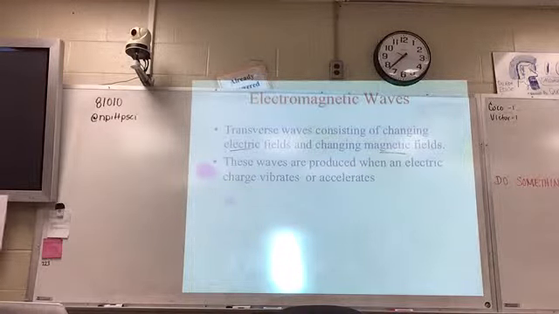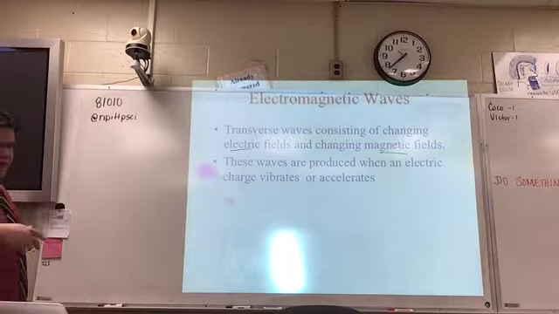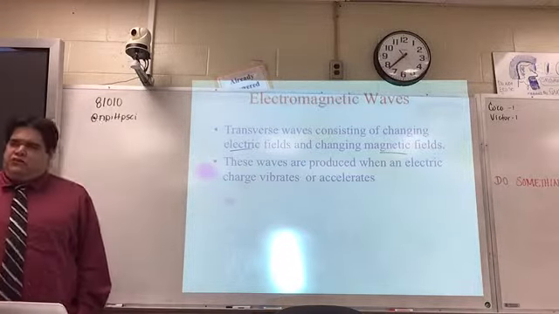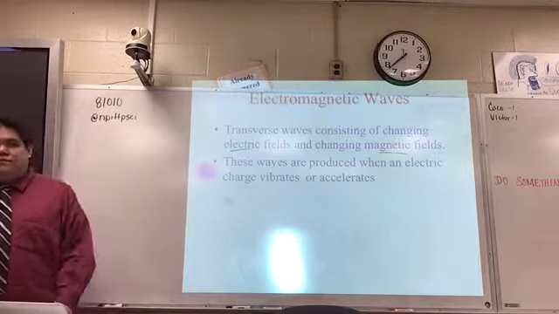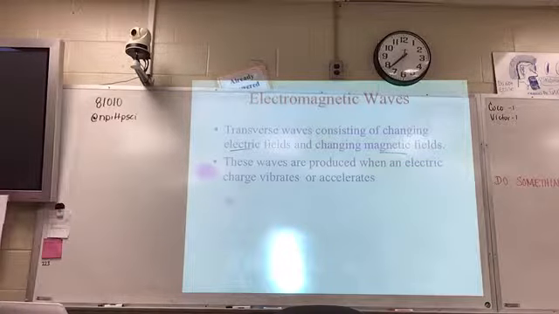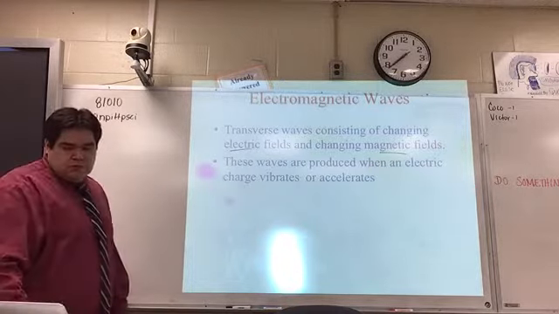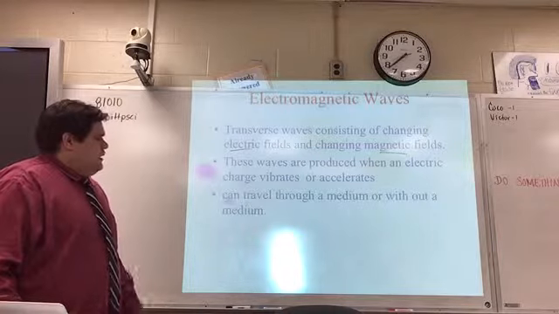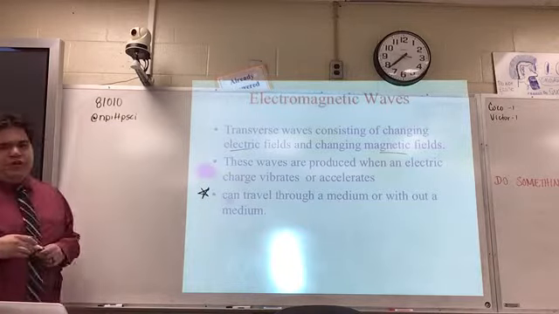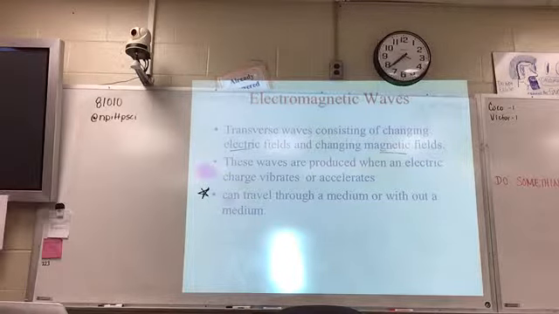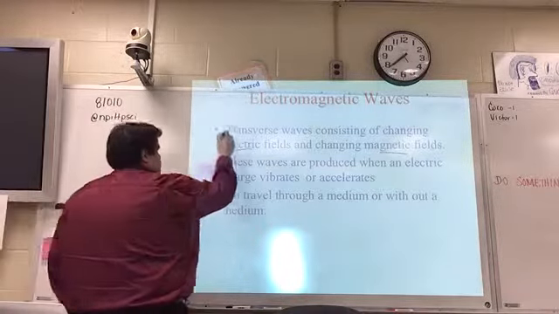And these waves are produced by vibrations, just like sound waves. But because these are transverse waves, they are going to have crests and troughs. They will not have rarefactions and compressions. If anything here, that's probably your most important bullet point. The electromagnetic wave definition obviously is important, so you know what it is, but the key here is this: an electromagnetic wave is a transverse wave.